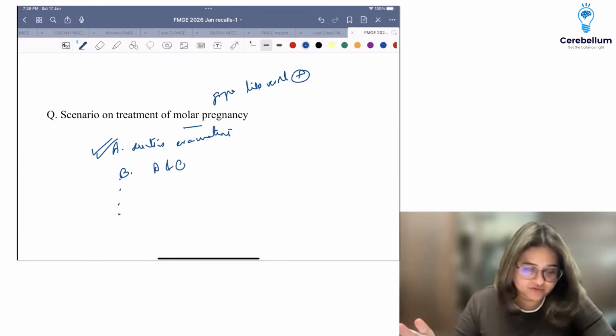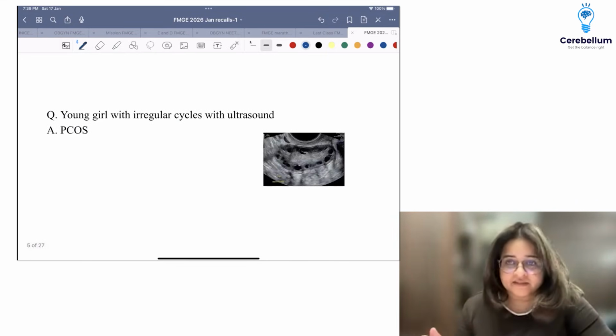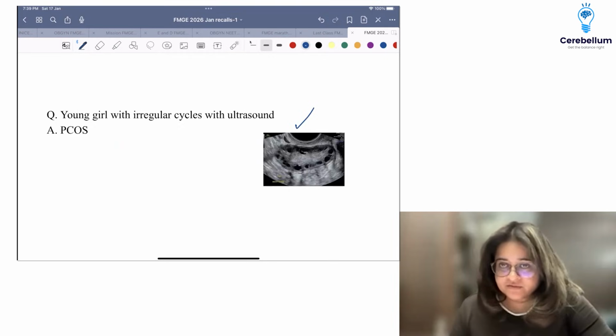Yeah, so there were two questions on molar pregnancy. I think just fill me in. I'll keep checking the chat box. We'll move on. So two easy questions from molar. Molar is a very high yield area. This has been covered under radiology.